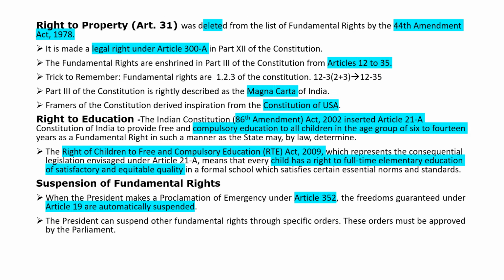Right to property. Article 31. This was deleted from the list of fundamental rights by the 44th Amendment Act 1978. It is made a legal right under Article 300A in Part 12 of the Constitution.